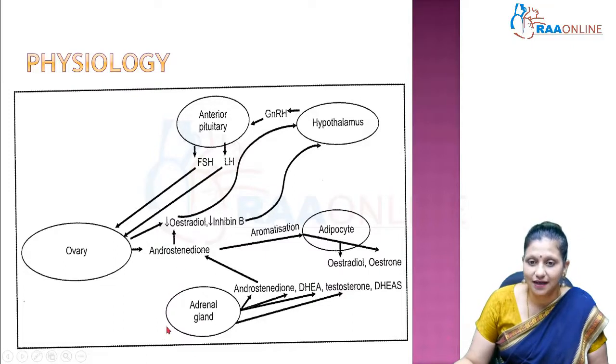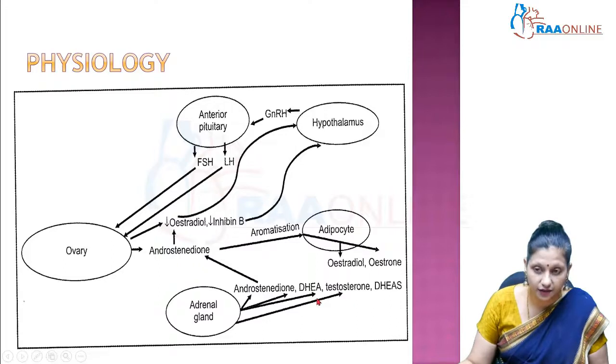Now, there are other sources of androgens in the lady, and these include the adrenal gland. The adrenal gland secretes androstenedione, DHEA, testosterone and dehydroepiandrosterone sulfate. The function of this testosterone is required for erythropoiesis and libido in the lady, and then this androstenedione from the ovary as well as the adrenal gland goes to the peripheral fat cells and gets aromatized to form estradiol and estrone. Now, estrone is the main hormone in the postmenopausal period.